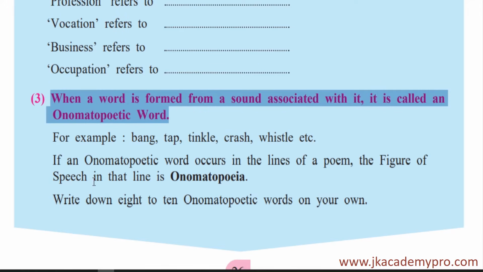So if an onomatopoetic word occurs in the lines of a poem, the figure of speech in that line is onomatopoeia. So write down 8 to 10 onomatopoetic words on your own. You can take the help of the dictionary and think about various words that you find, which relate to sound. So as soon as you utter that word, you can imagine the sound.